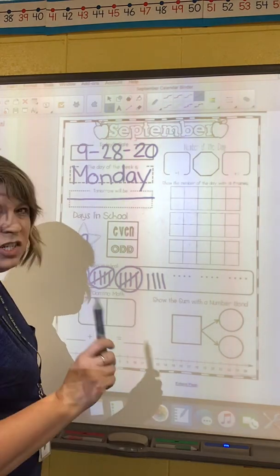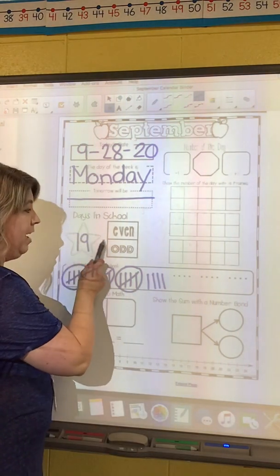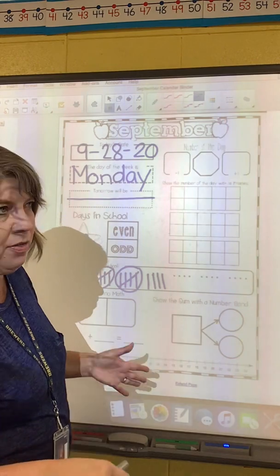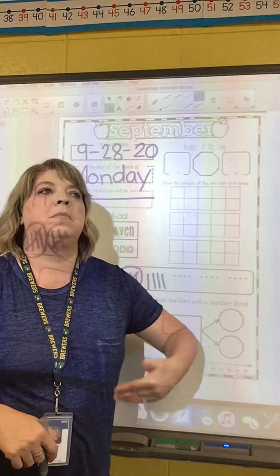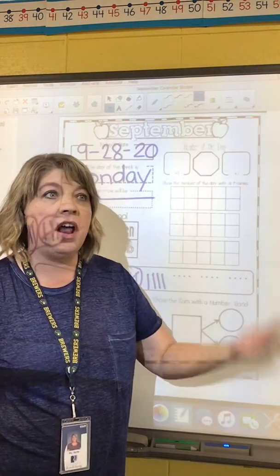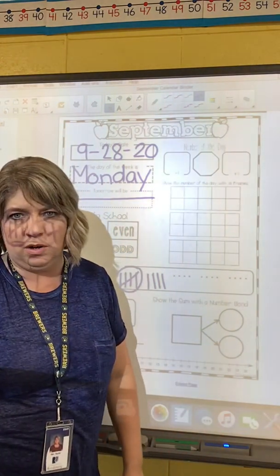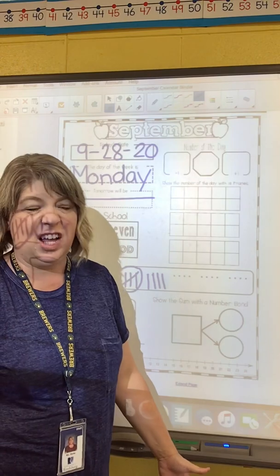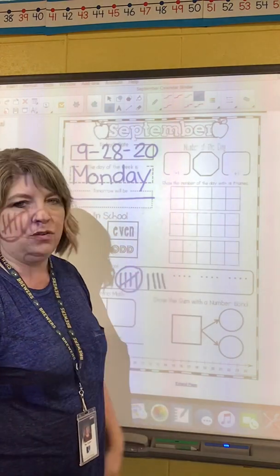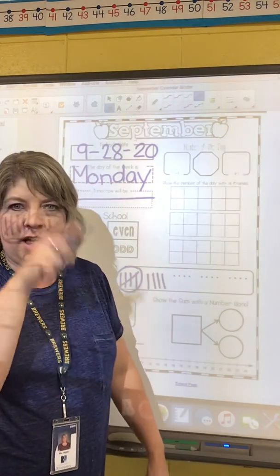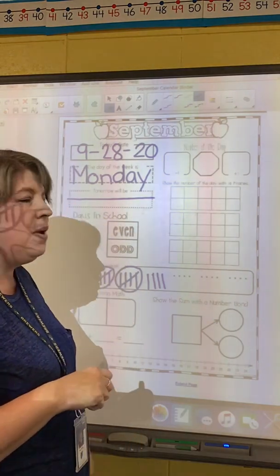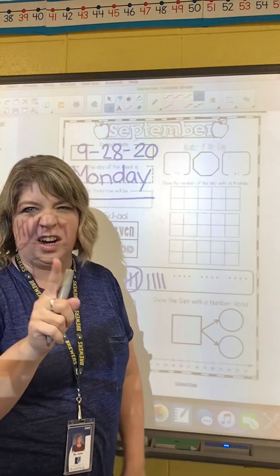Now today I'm going to teach you a little trick about even and odd. Because just think about this. What happens on a day where we get up to 50, day 60, day 100? How long is it going to take me to share that many things on the board? It's going to take me a really long time, right? And I don't even think I have room on my board to write 100 tally marks to share. So when our numbers get bigger, there's a trick, there's a shortcut.